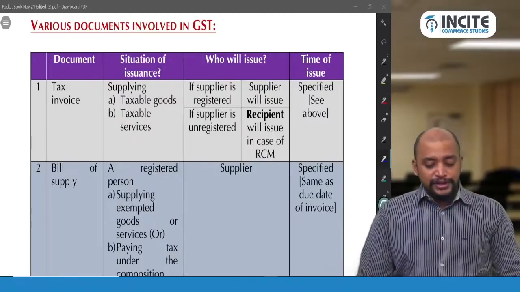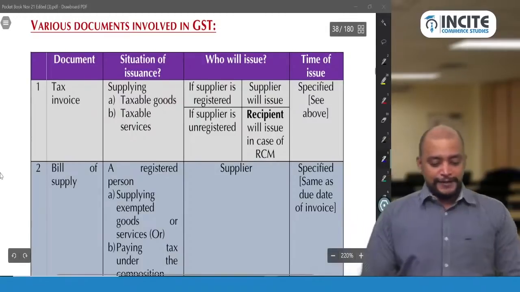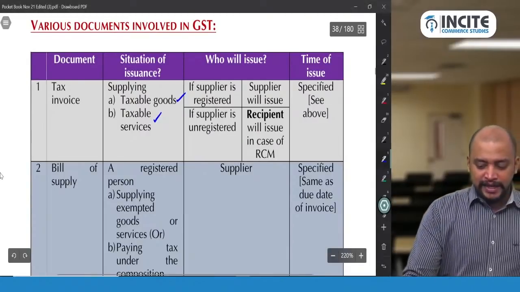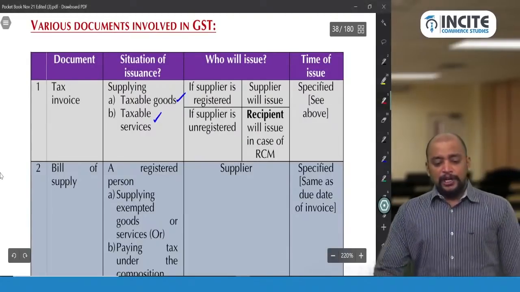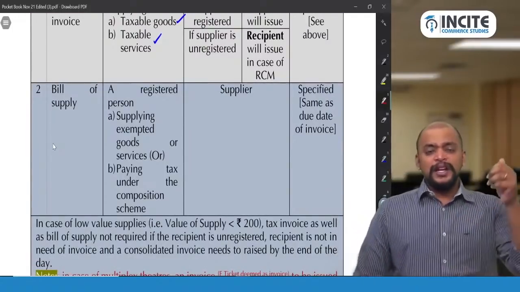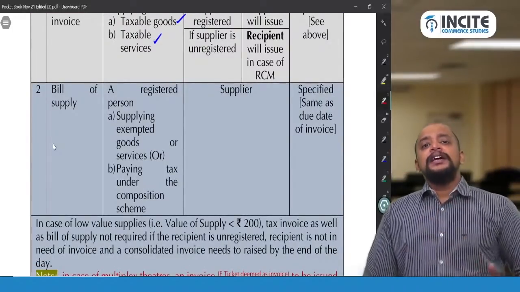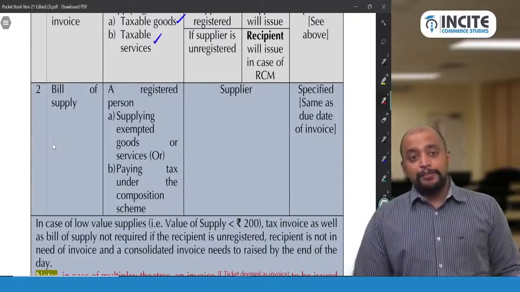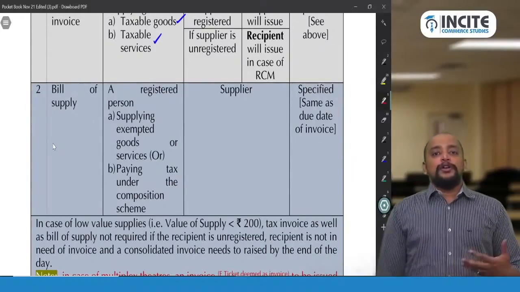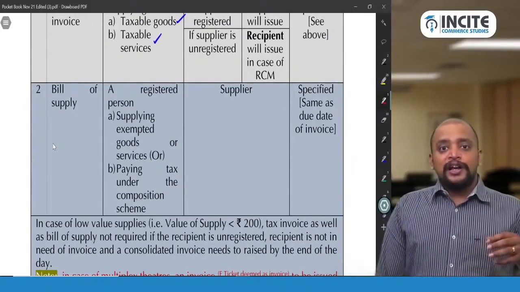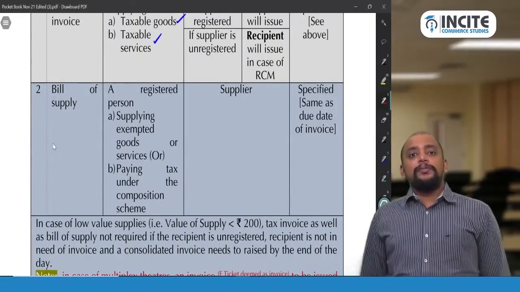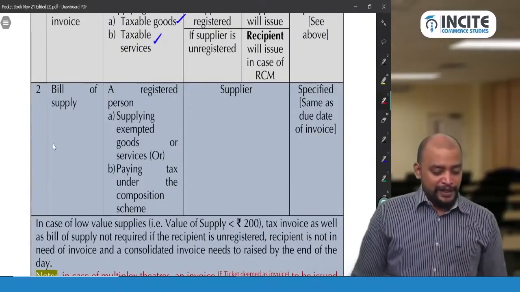And tax invoice is issued in case of taxable supplies, so supply of taxable goods and taxable services. Okay. And bill of supply. Bill of supply is in case of exempted supplies. In case of taxable supplies, tax invoice. In case of exempted supplies, bill of supply. Even if a person is covered under the composition scheme, the document will be known as bill of supply only, because they cannot charge GST to the customer. And that will be given, again, by supplier to recipient.